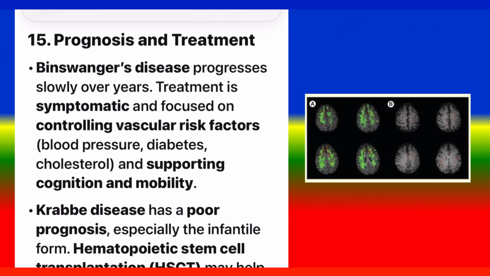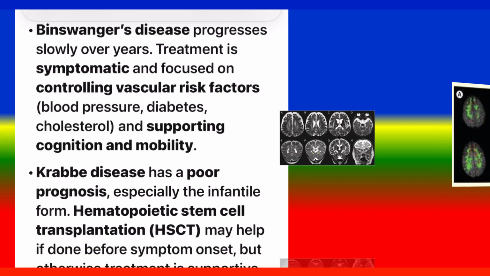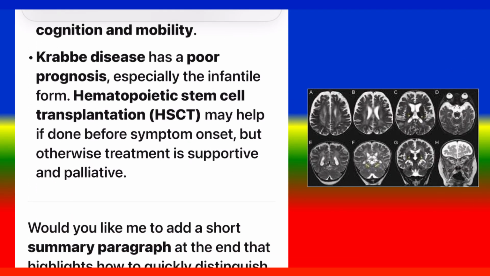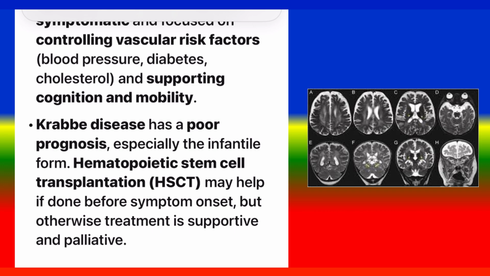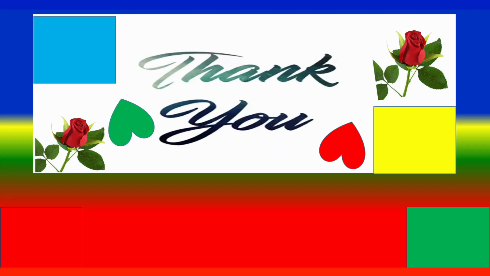15. Prognosis and treatment. Binswanger's disease progresses slowly over years. Treatment is symptomatic and focused on controlling vascular risk factors, blood pressure, diabetes, cholesterol, and supporting cognition and mobility. Krabbe disease has a poor prognosis, especially the infantile form. Hematopoietic stem cell transplantation, HSCT, may help if done before symptom onset, but otherwise treatment is supportive and palliative.